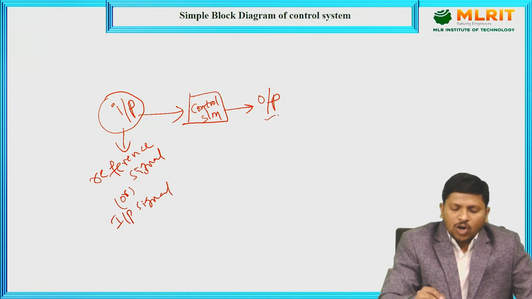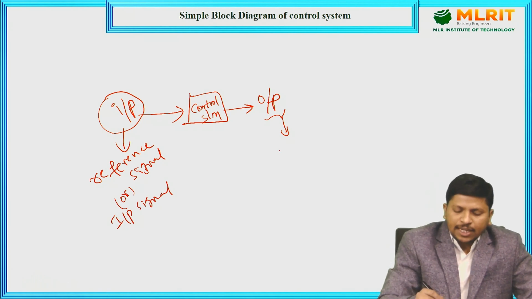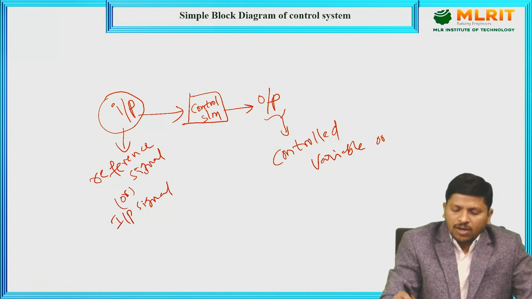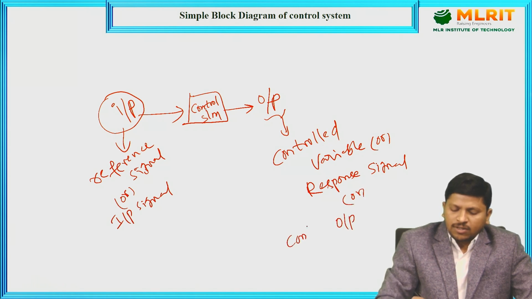The output also has some names: command signal, controlled variable, or response signal, or output, controlled output.